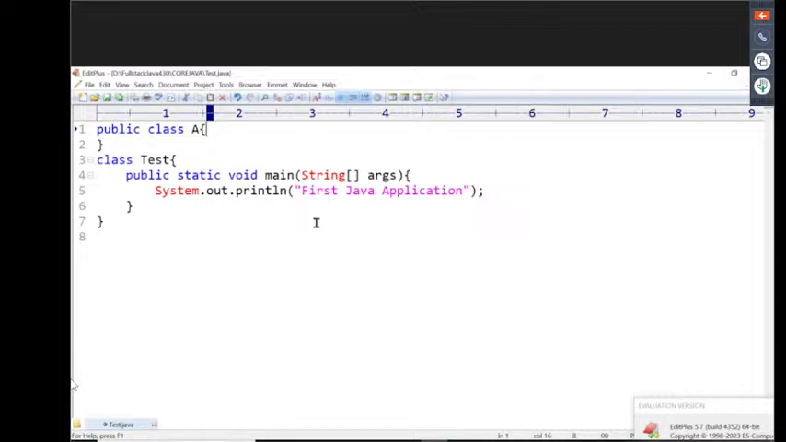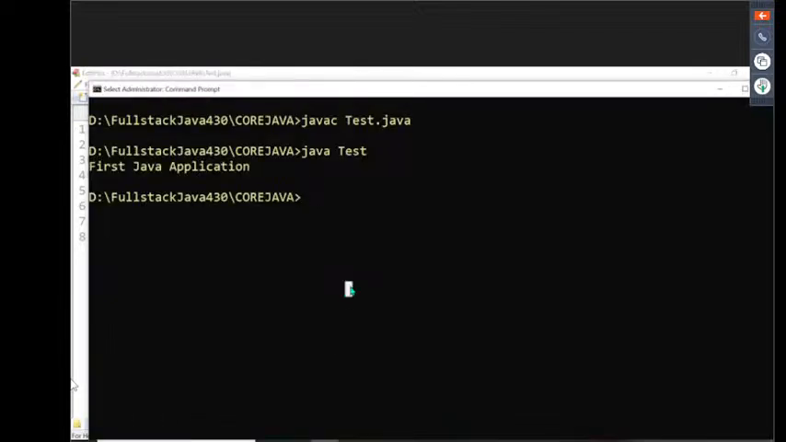Class A, and what's the next one? Class Test. Class A and class Test. Out of these two, which class is acting as public? Class A is acting as public. Nice. What is my present Java file name? My Java file name is Tester.java. Now understand it clearly.